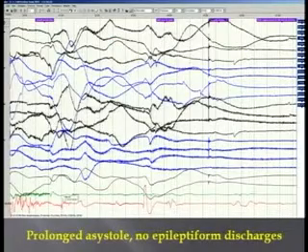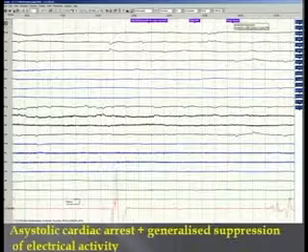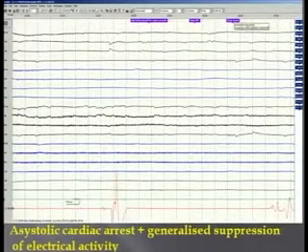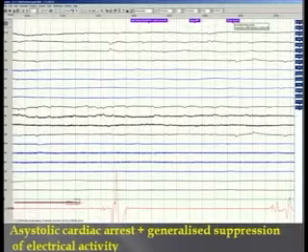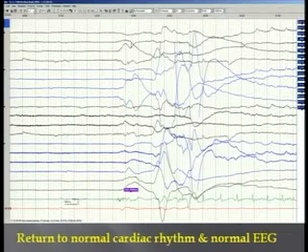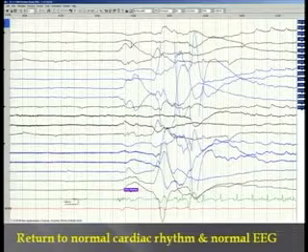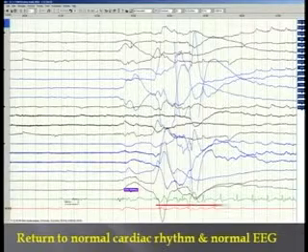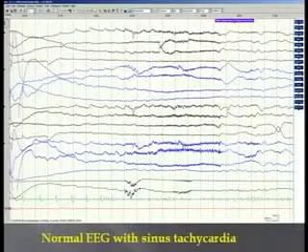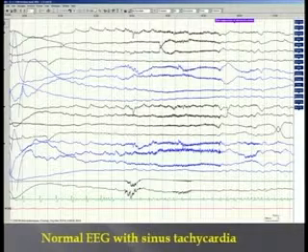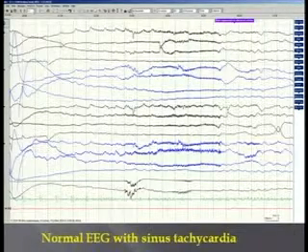Look at this ECG and an EEG. It's literally a total suppression of electrical activity on the EEG and a flat line below, which is even clearer in the next tracing. There is complete suppression of activity in the entire EEG channels, and you see a flat line in the ECG monitoring. And fortunately, this patient returns to normal activity, where the neuronal activity as well as the ECG returns to normal. And the rhythm becomes normal with normal electroencephalographic tracings.